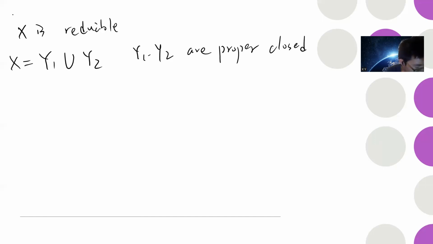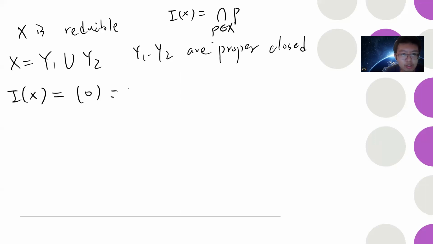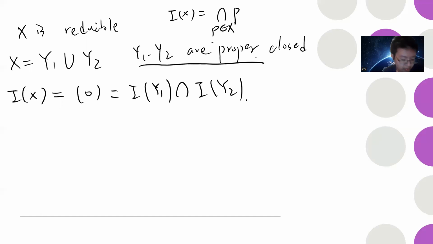And I can take I of X. Recall that I of X is the intersection of the prime ideals belonging to X. So I of X, by definition, is the nilradical, and by our assumption, this is 0. So I get this. Y1 and Y2 are proper subsets.